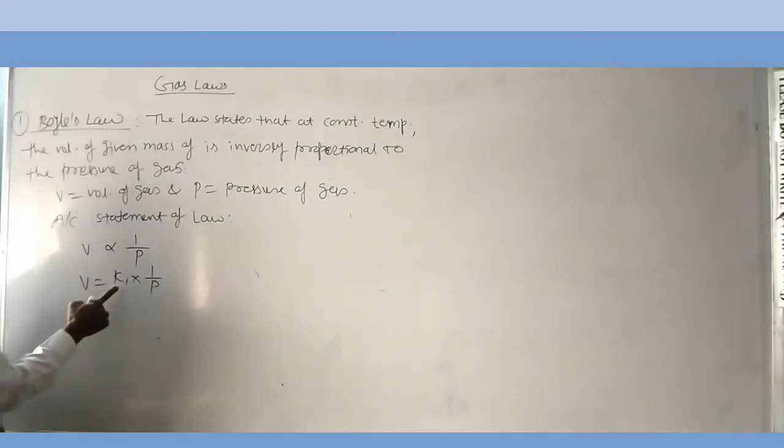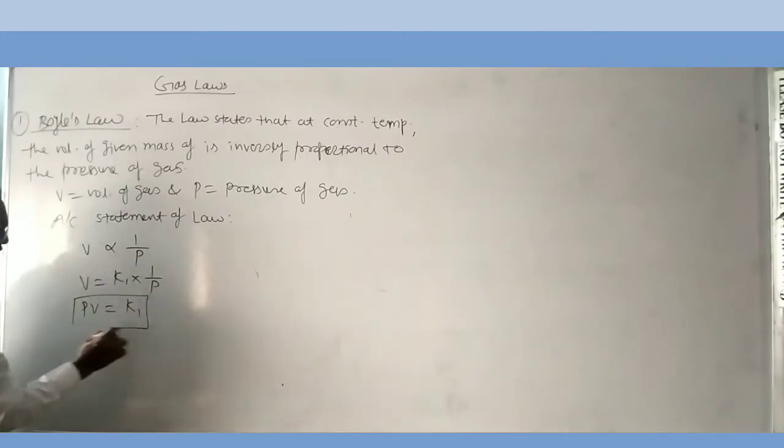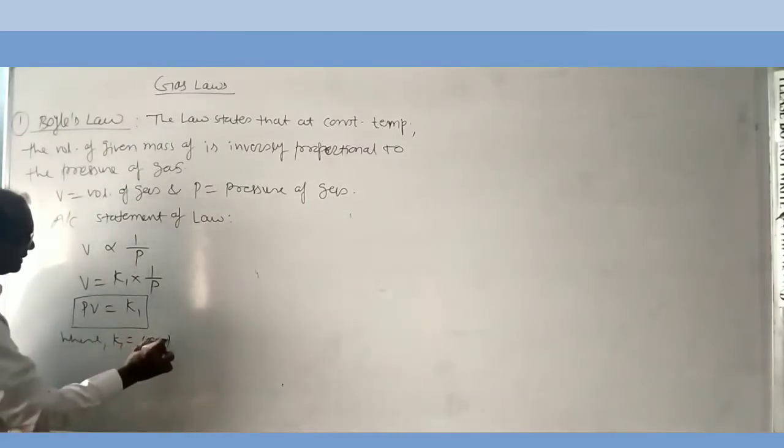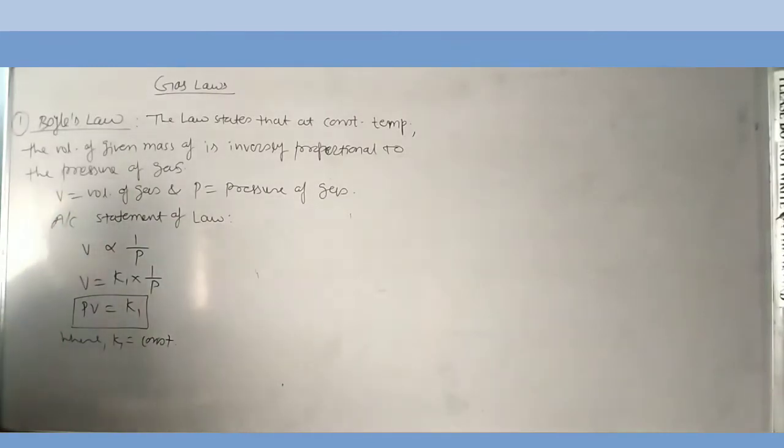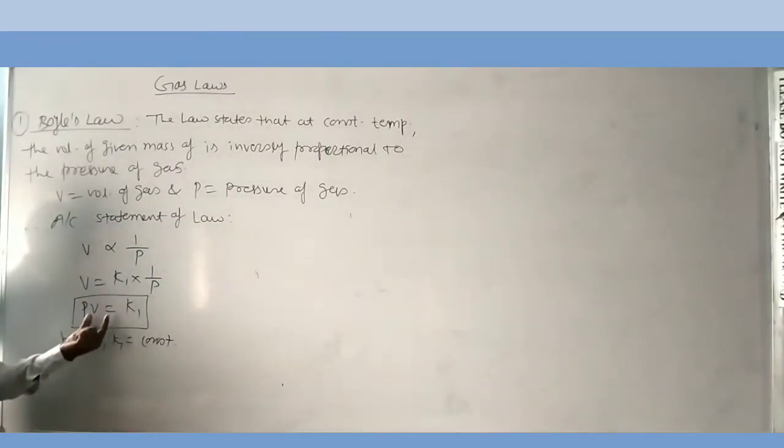Therefore, V is equal to K1 into 1 upon P, or PV is equal to K1, where K1 is the proportionality constant.